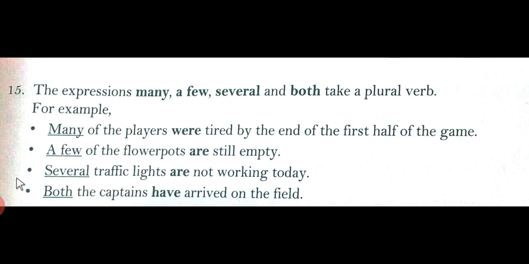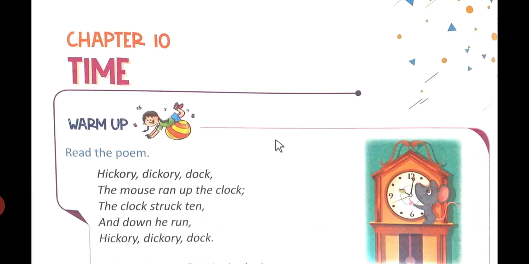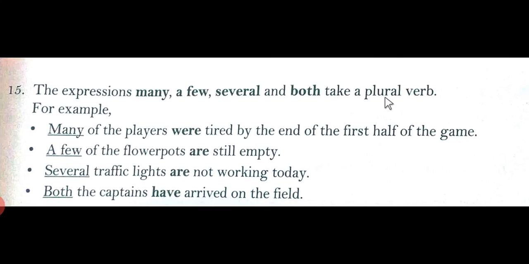The 15 rules I have gone through, and I want you to do this exercise in your textbooks. For exercise A, you can do 1 to 5 in your copies. Exercise B, 1 to 5 in your copy. C, 1 to 5 in your copy. And exercise D, 1 to 5 in your fair copies.